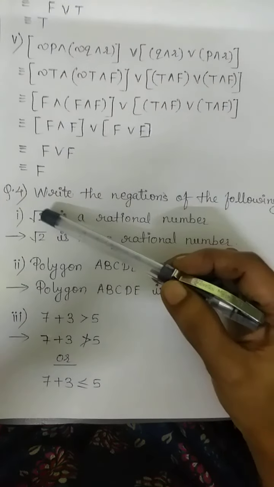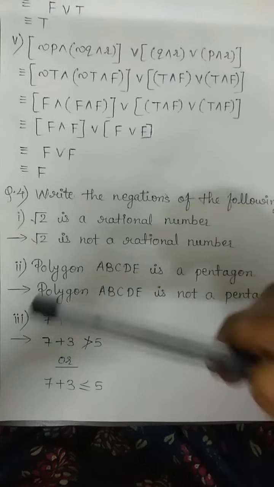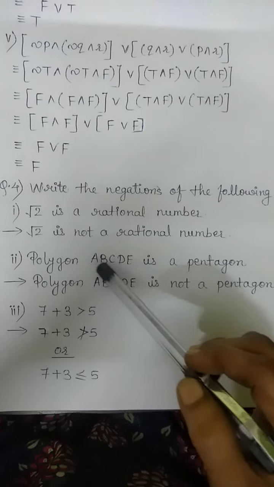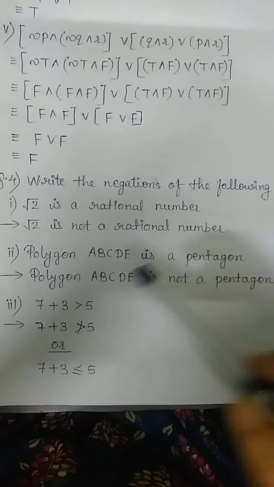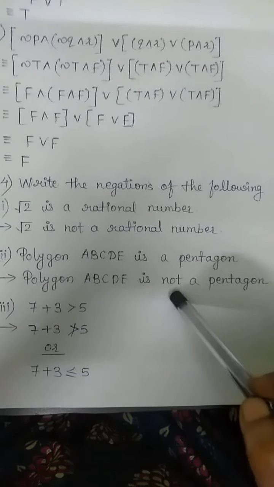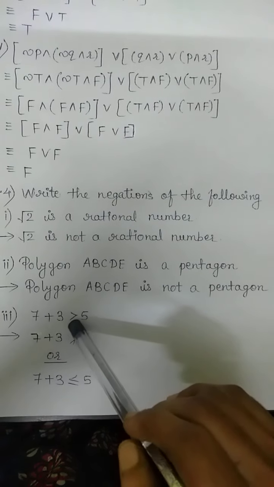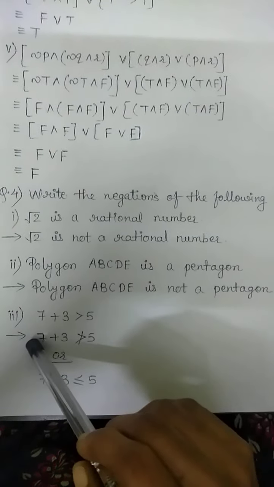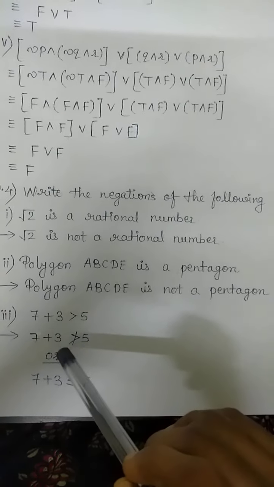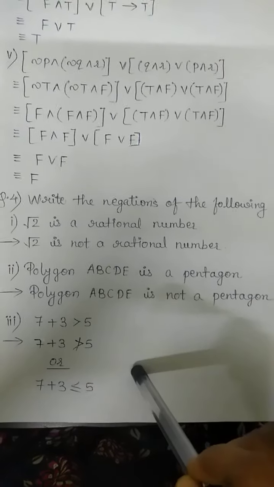And if it is already given that root 2 is not a rational number, then the negation will be root 2 is a rational number. Now second, polygon ABCDE is a pentagon. So the negation will be polygon ABCDE is not a pentagon. Now third, 7 plus 3 is strictly greater than 5. Now the negation will be 7 plus 3 is not strictly greater than 5, or we can say 7 plus 3 is less than or equal to 5.